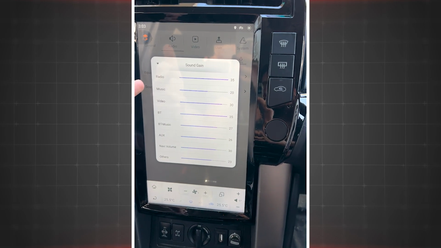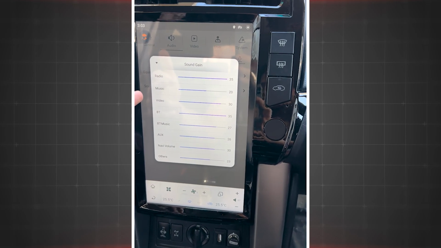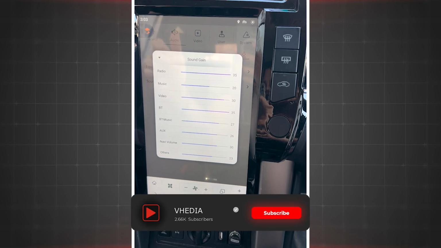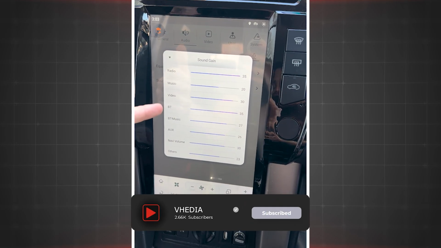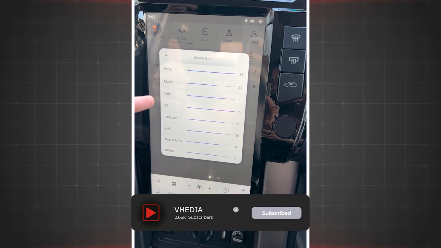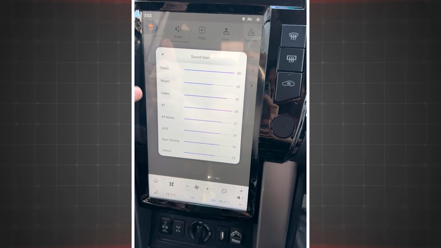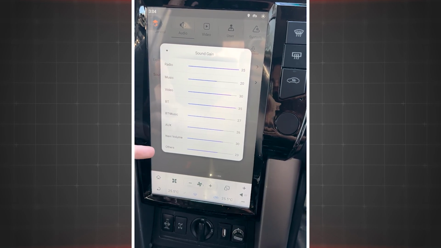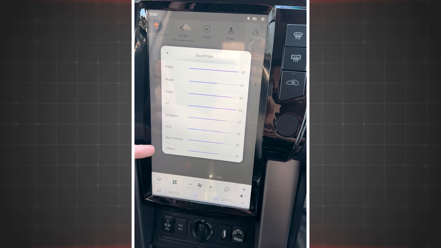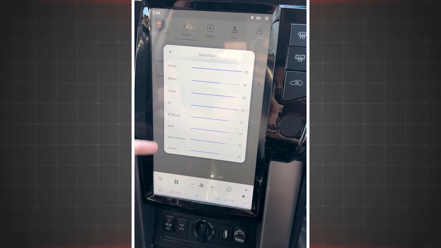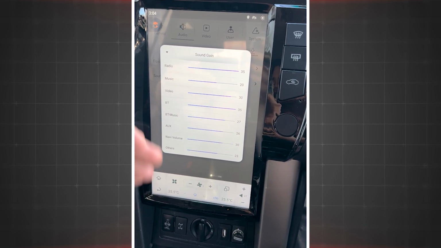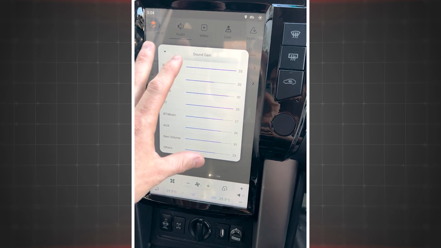Music is going to do direct music if you're playing it from a USB on the device. Video is the same, direct video on the device. Bluetooth is music only, if you're just using straight Bluetooth, but the majority of people are going to be using Android Auto or CarPlay, so it's going to be the bottom one here. AUX is AUX, and Navi volume is if you have a direct navigation installed on the actual unit.